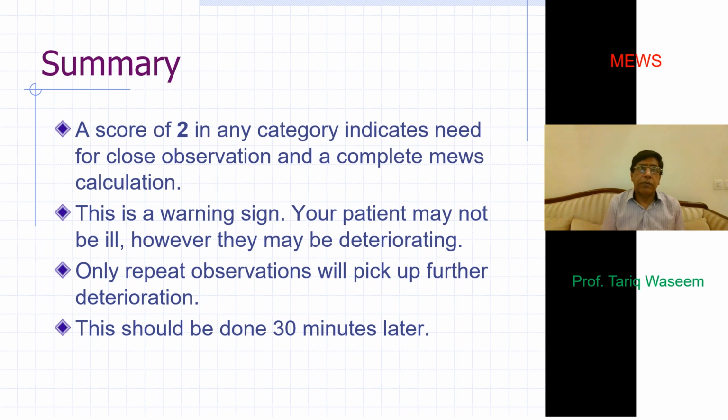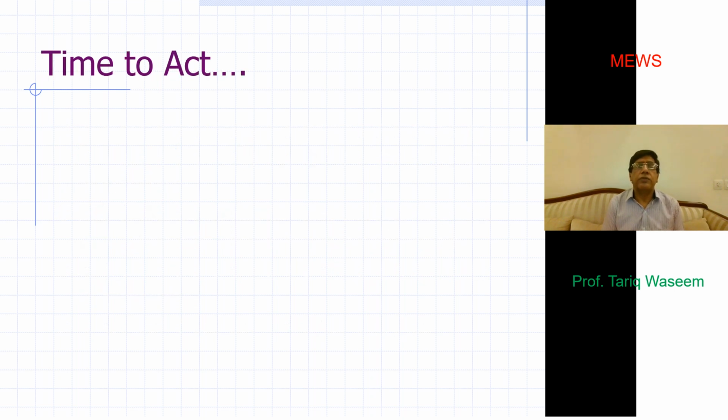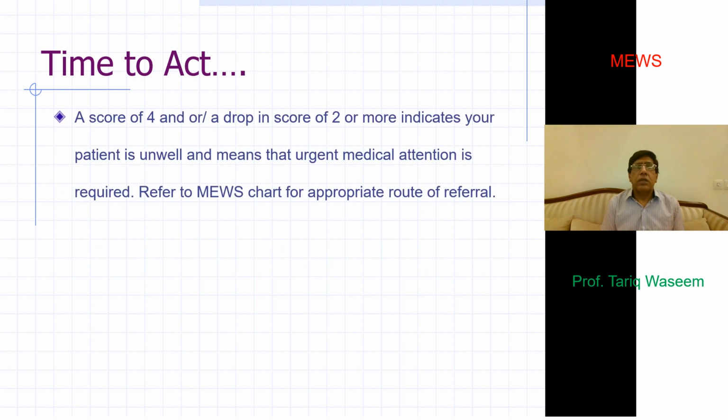So how soon after this first observation should it be repeated? Probably 30 minutes would be a more appropriate time to repeat these observations if the score is 2 or has gone up from 1 to 2. Any score of 4, and or a rise in score of 2 or more, indicates that your patient is unwell and means that urgent medical attention is required.